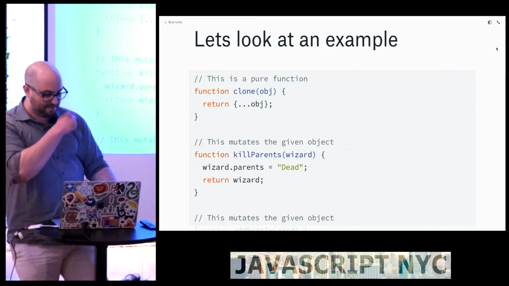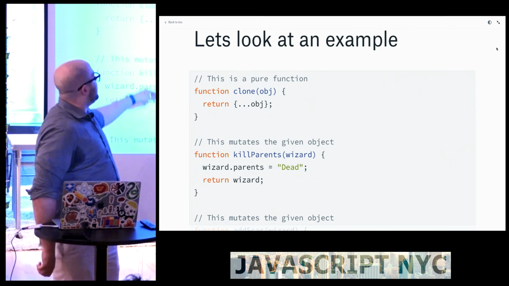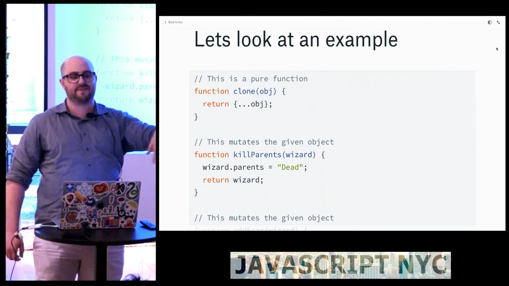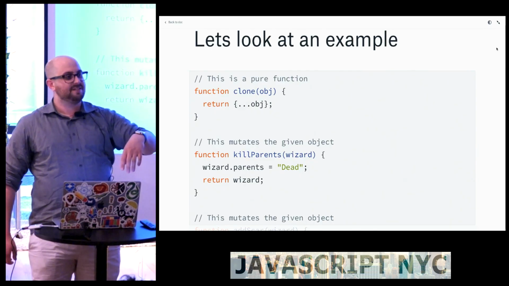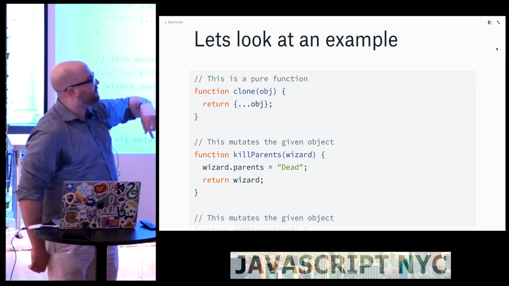So let's look at an example. This first function is called clone, and it takes an object, and it uses the newer ES6 syntax. All this does is it copies over the object. How many of you are familiar with ES6 syntax? Cool. OK, that's almost everyone. So yeah, this just copies over an object.